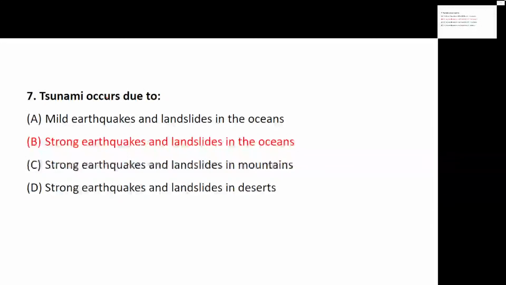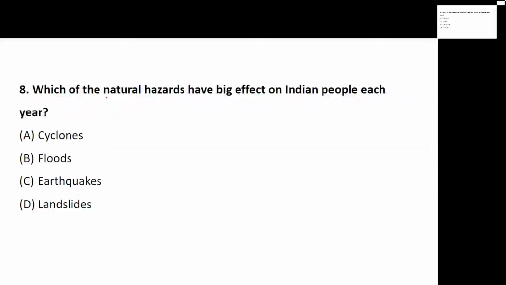Strong earthquakes and landslides in the ocean. Yes. Coming to question number 8.